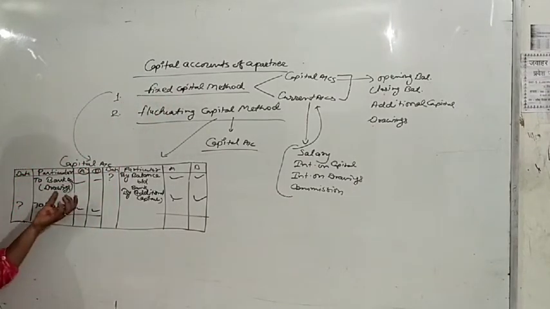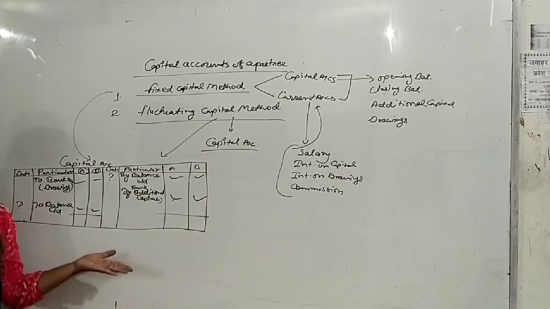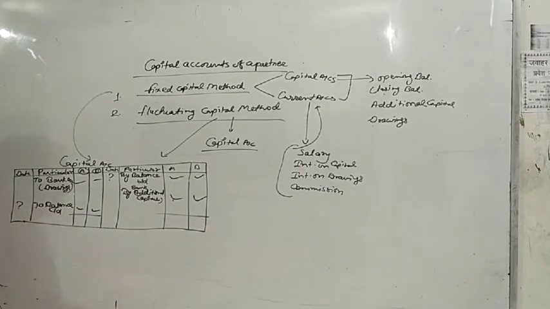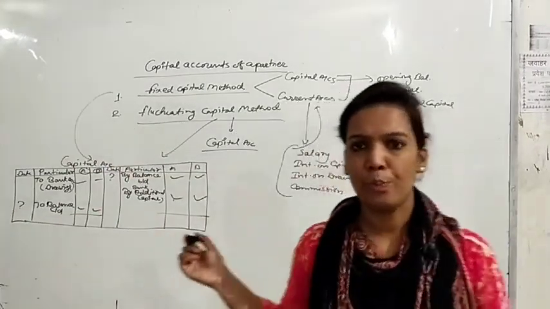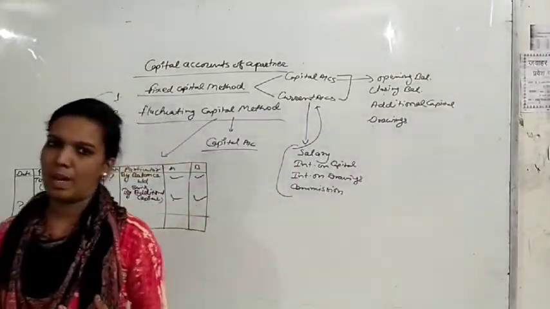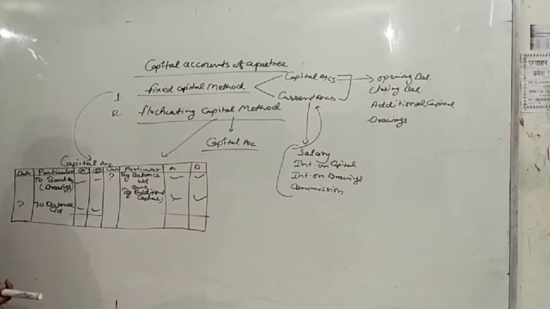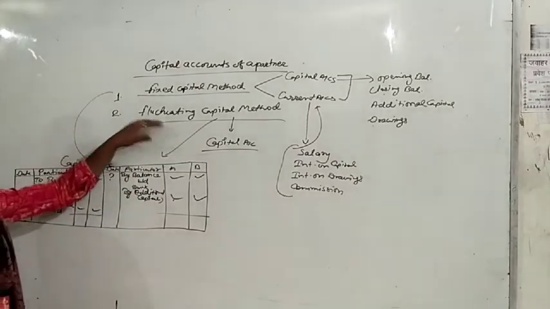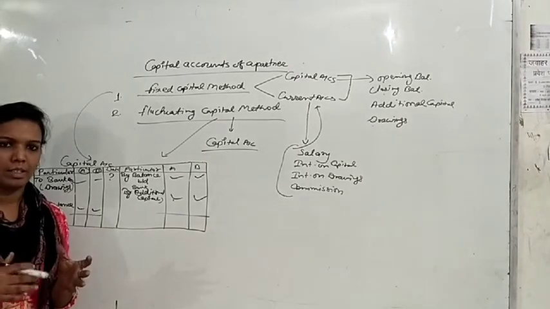And the current account will also be prepared in the same way, but in that account we will show salary, commission, interest on capital, the items that are given in the question. If there is an opening or closing balance in the question for the current account, that we will show. But one more thing, the current account may have a debit balance or a credit balance. There is no fixed rule that it will always have a credit balance. No, the current account may have a debit balance also and a credit balance also. That will be given in the question, and according to that we will solve it. And for the fluctuating capital method, we will prepare the format in the next video.